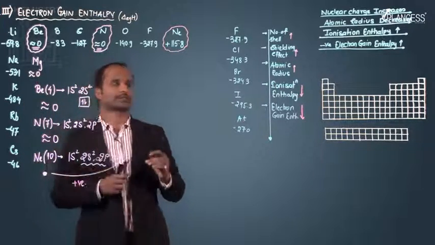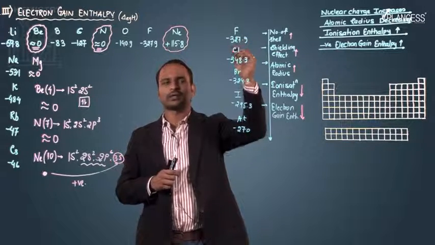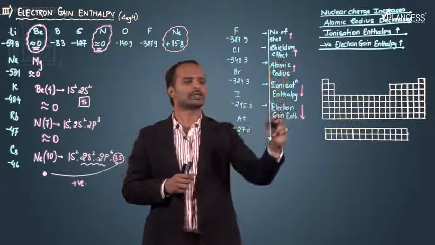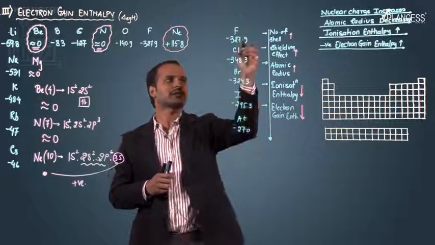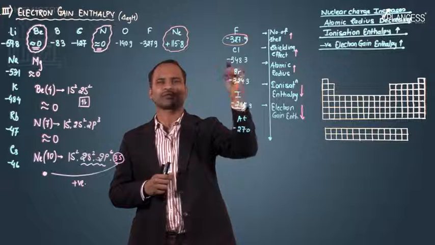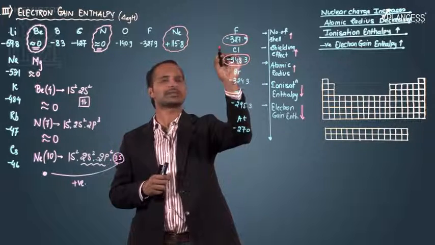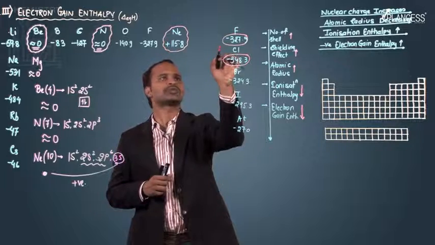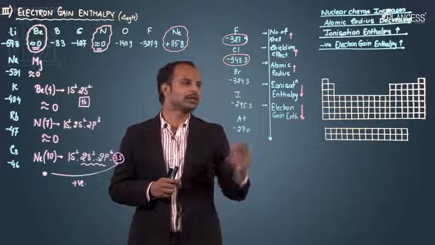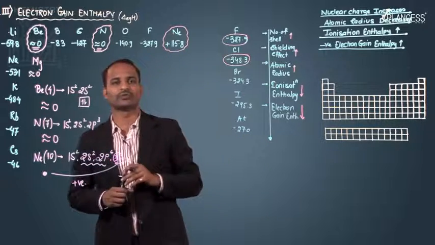Then next, some exceptions. In the case of fluorine and chlorine, that is the halogens, when we move down the group, the electron gain enthalpy value should go on decreasing. But here the fluorine value is minus 327 or 328, and the chlorine value is minus 348. That means instead of decreasing, the electron gain enthalpy has increased, and the rule says that the electron gain enthalpy value should go on decreasing as we move down the group.